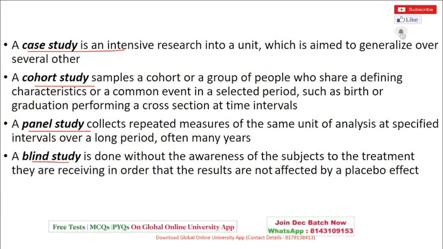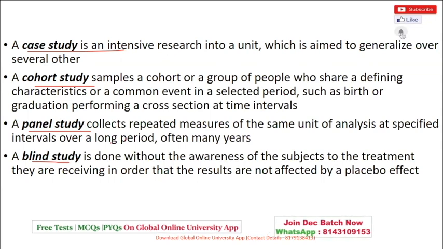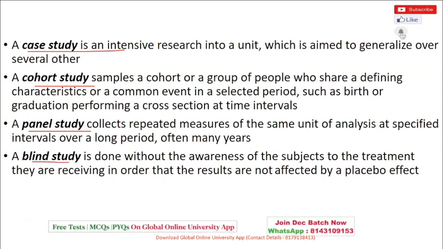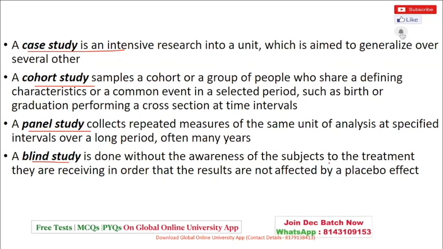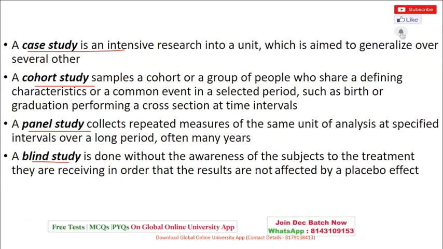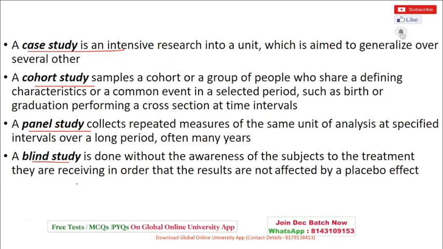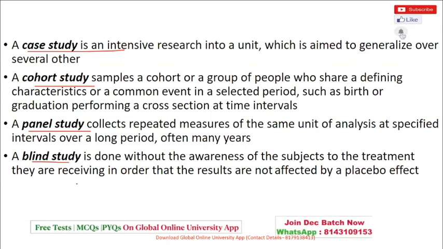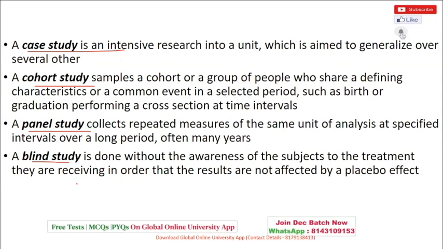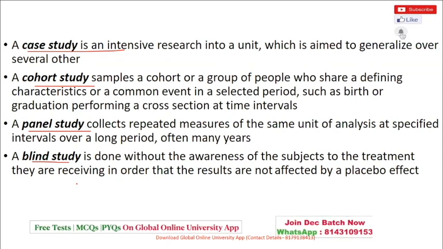Cohort means a group. Panel means the specialists. And the blind study is where you're not aware of the treatment, where you're not aware of the subject. For example, in the form of a placebo, you just play with the mindset of the people. In such a case, if you do that study, it's called a blind study.